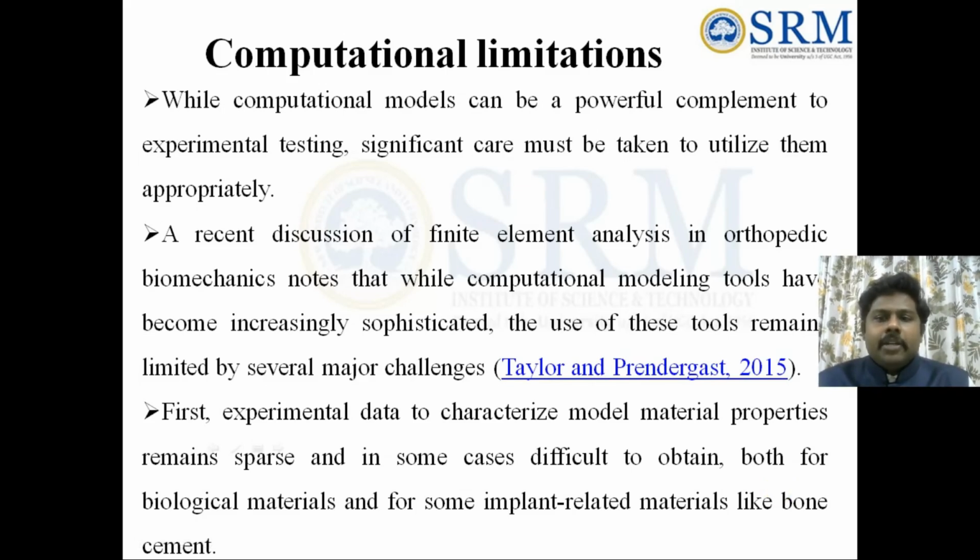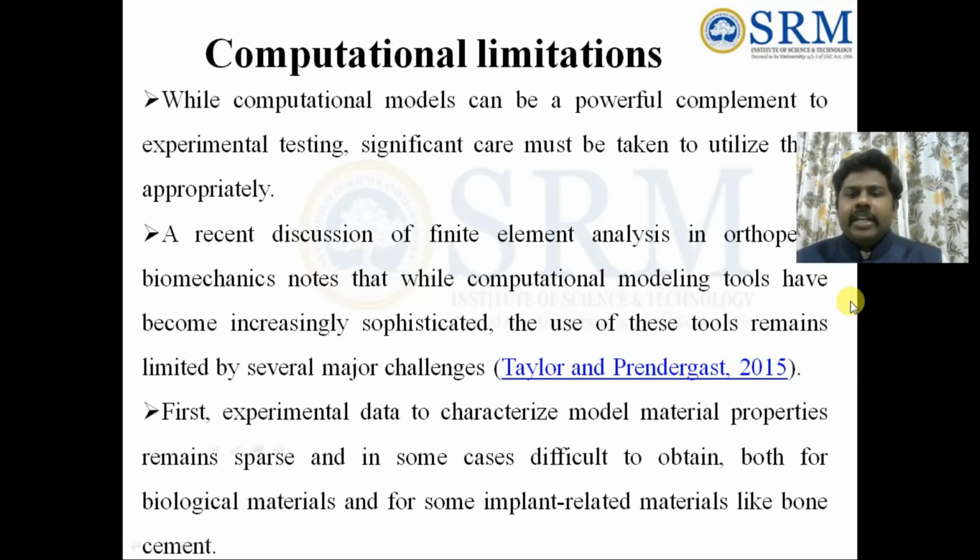For example, in experiments the main limitation is we cannot test multiple cadavers, whereas in computational models, different types of loads can be applied, but it cannot be a patient-specific model. Sometimes the major problem is that material properties will not be the same. That is the major disadvantage and limitation of the computer model. Sometimes the results we get need to be validated in a proper manner. Otherwise, that also becomes a bigger problem while we are doing finite element models.